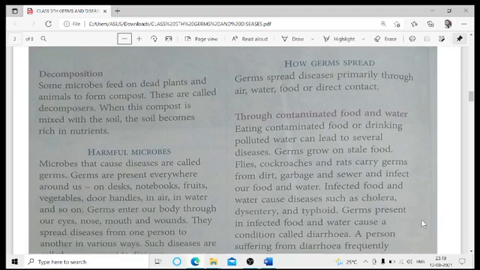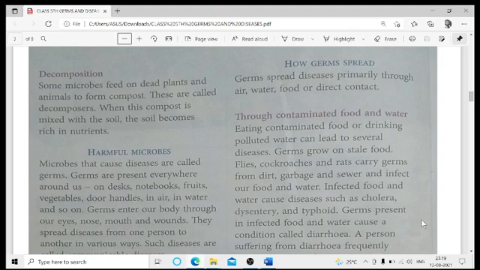All right. Decomposition is a very important process of these microorganisms. Why is decomposition so important? Just because these microorganisms feed on the dead plants and animals, and they decompose them.